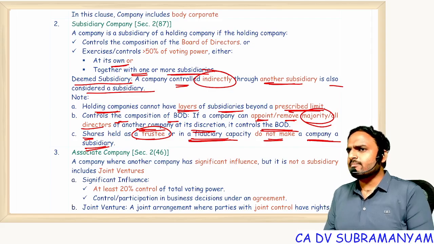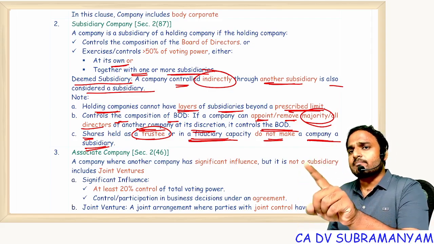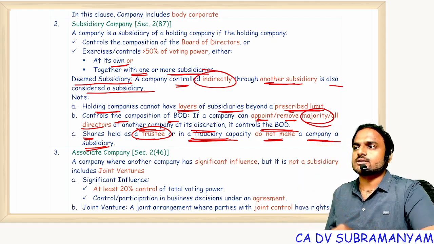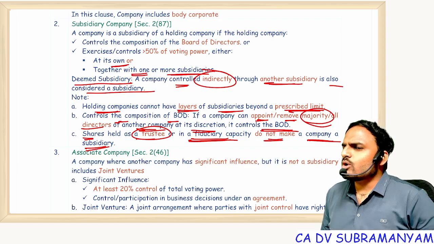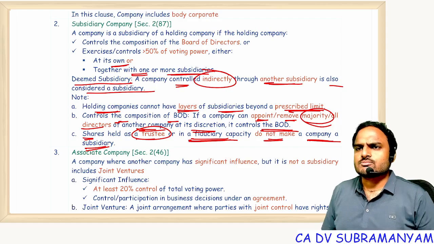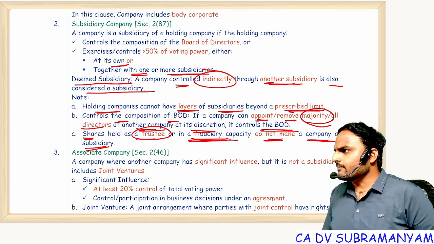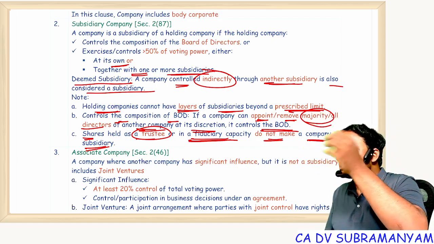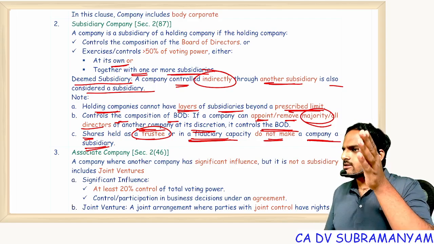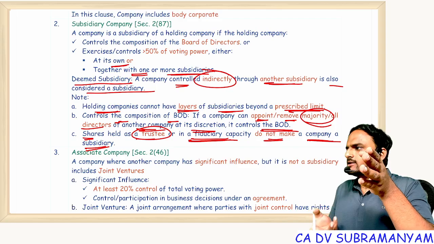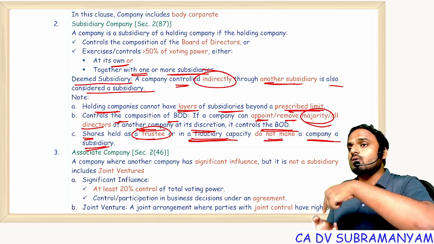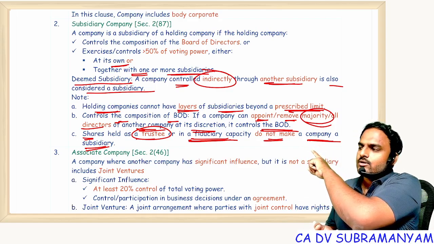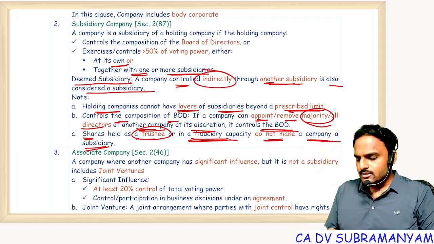Everyone. And by virtue of this definition, it is very clear, a company can have more than one subsidiary, a company can also have more than one holding company. Possible or not possible? Obviously possible. Suppose in Hero Honda Limited company, Hero Limited is holding 99% share capital. So obviously Hero Limited is a holding, Hero Honda is a subsidiary. But in Hero Honda, majority of directors are in the control of a Honda company. Now here Honda is a holding, Hero Honda is a subsidiary.